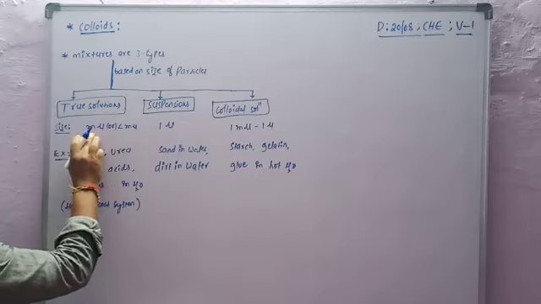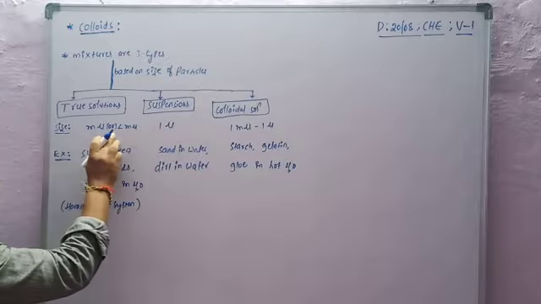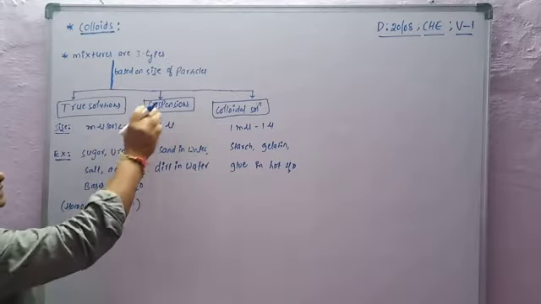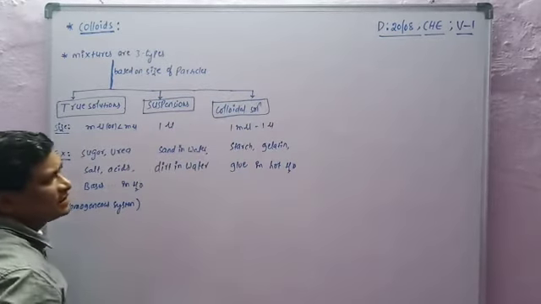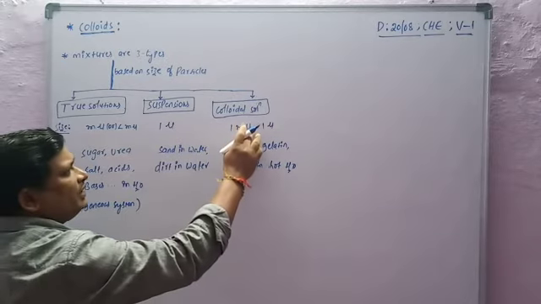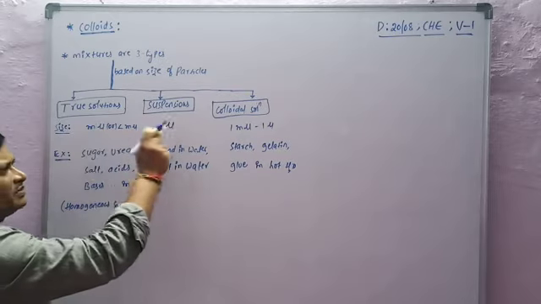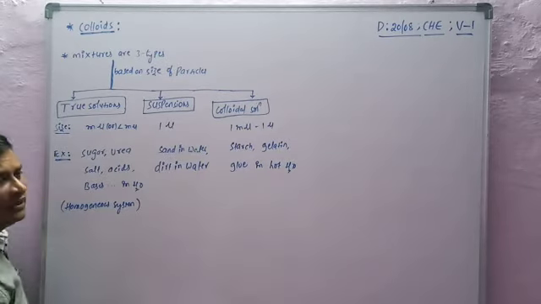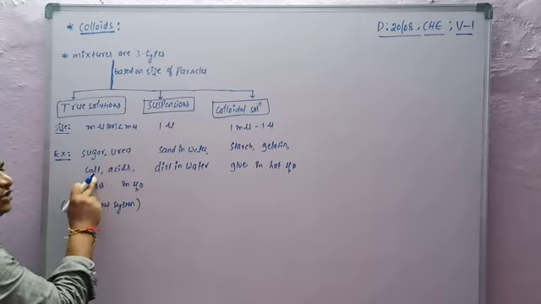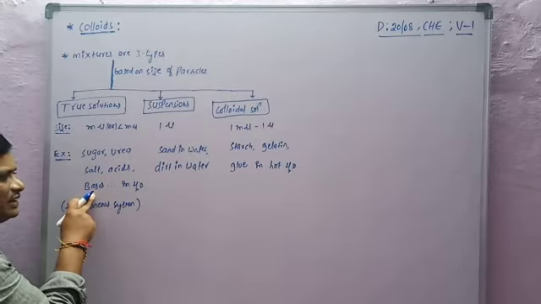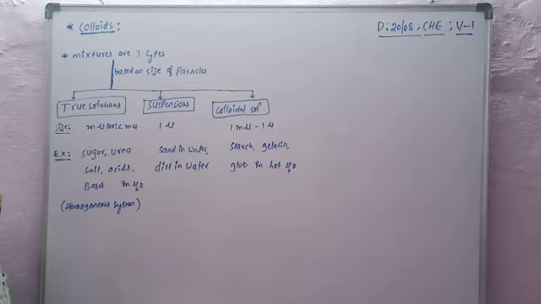True solutions size is a millimicron or less than a millimicron. Suspensions size is 1 micron. Colloidal solutions size is in between 1 millimicron and 1 micron. So sugar, urea, salts, acids and bases dissolved in water are the best examples of true solutions.